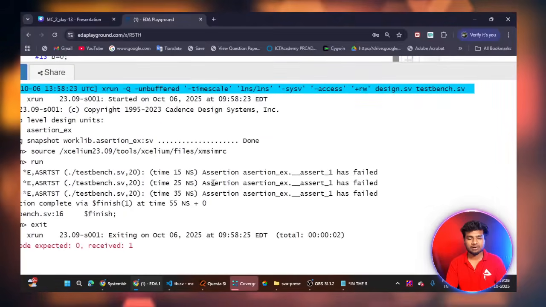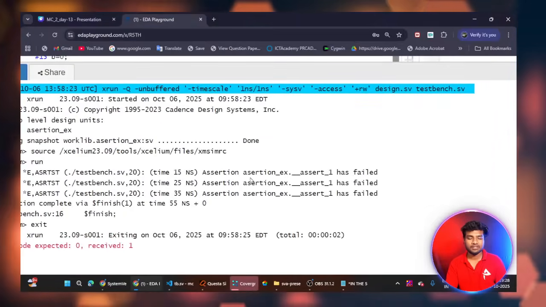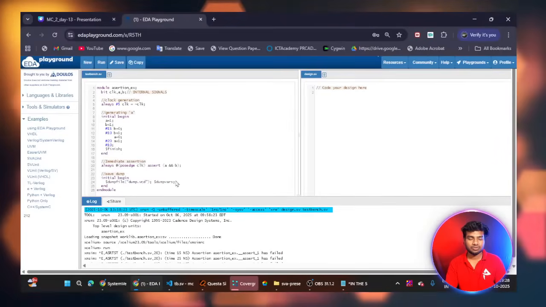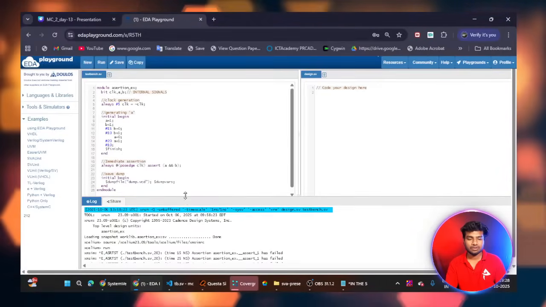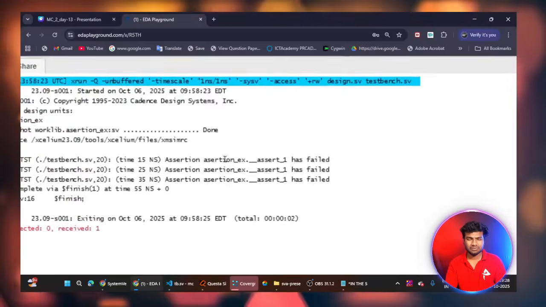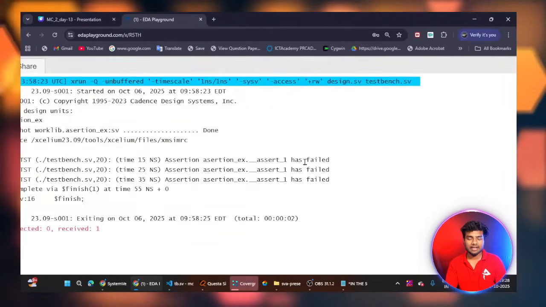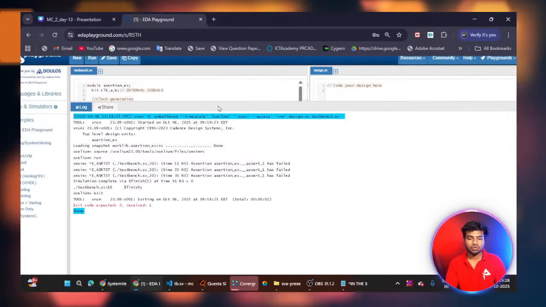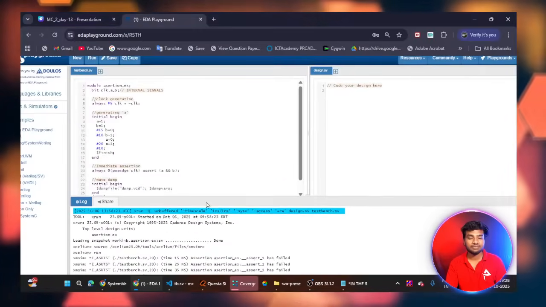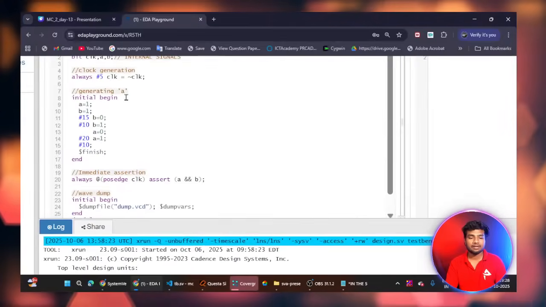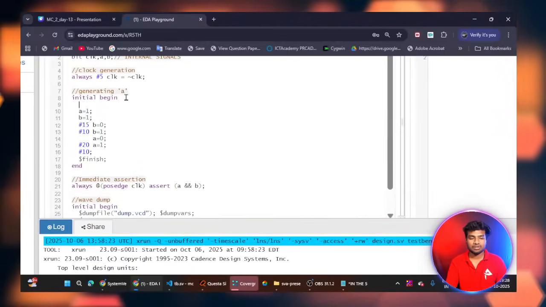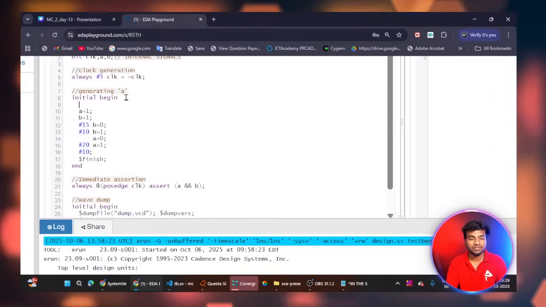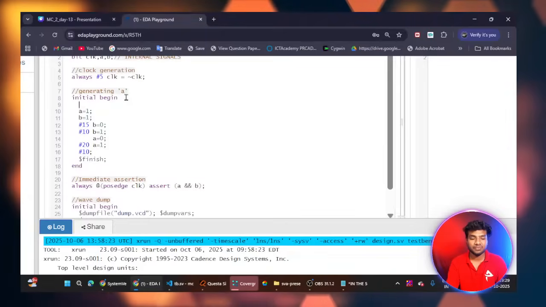You can see here assertion. This is my assertion name. You can see here assert underscore 1 has failed. So here I'm getting the assertion failed. Why? Because of the clock. Why? Because I didn't give any clock input for my simulation. So that's why I'm getting the failed value.